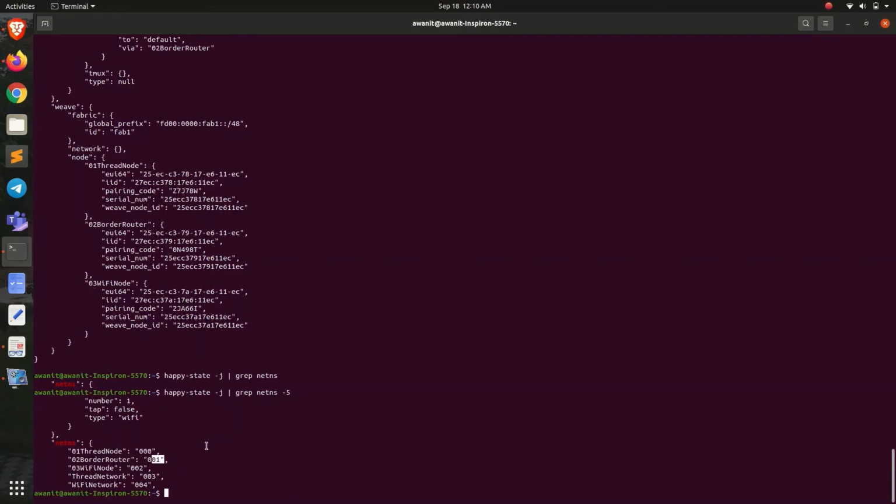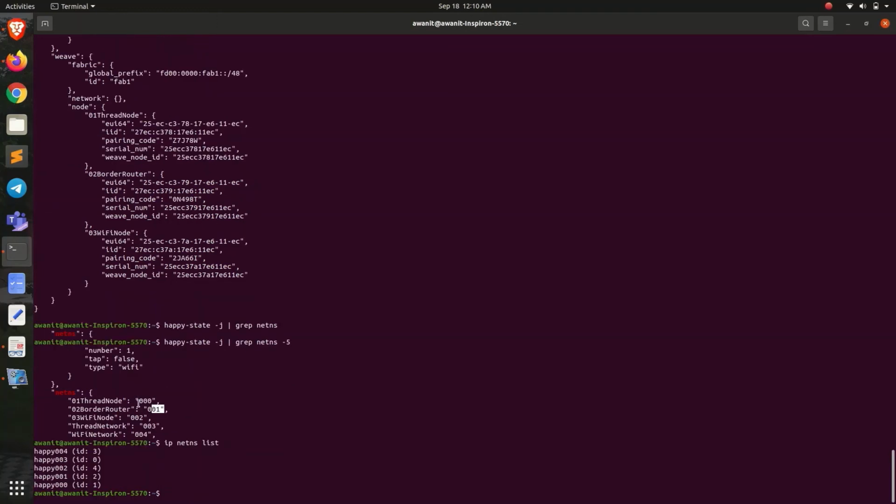As we were seeing in the ip netns list, the ID 0 to ID 3 are for the thread network and all. So this is the way happy is using Linux network namespaces under the hood, we can say.